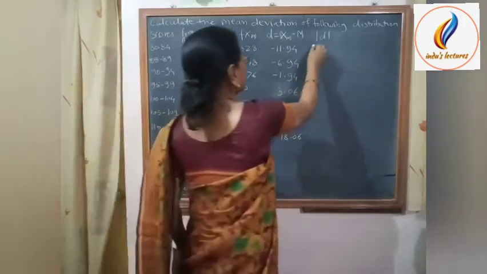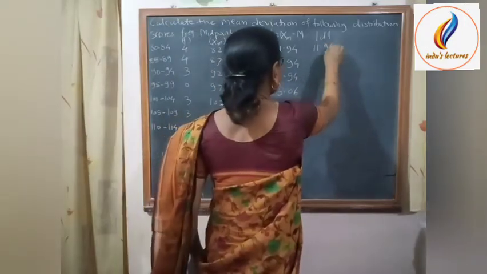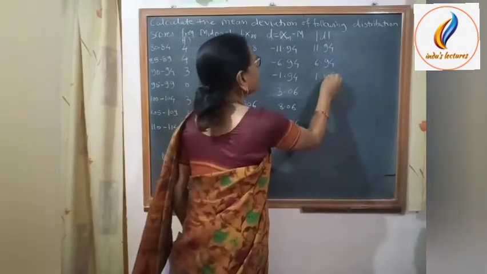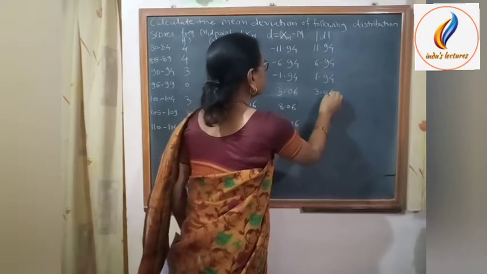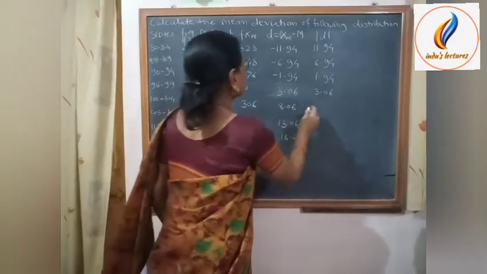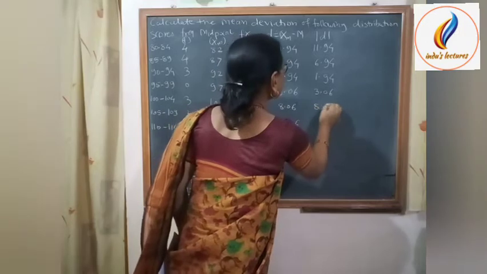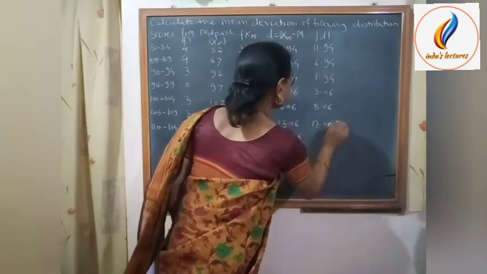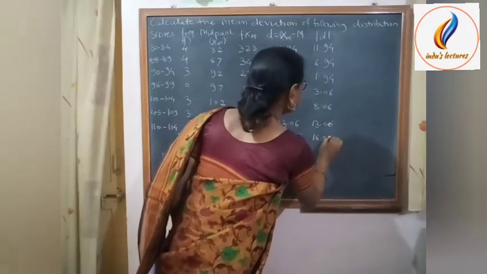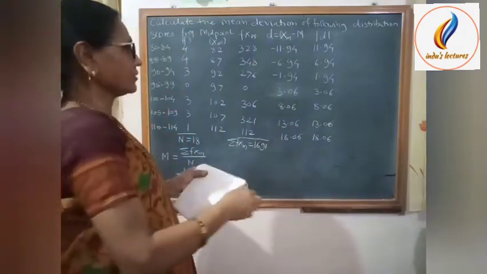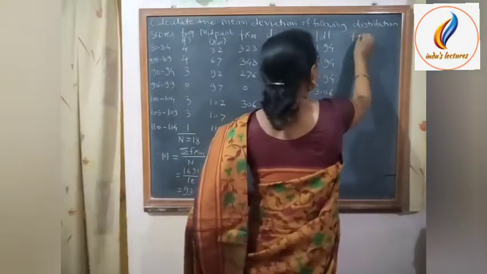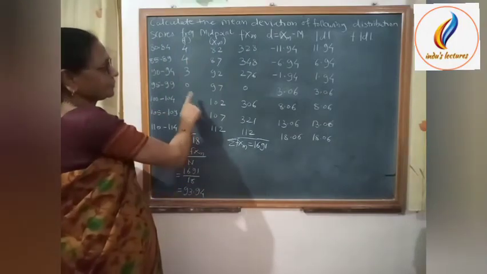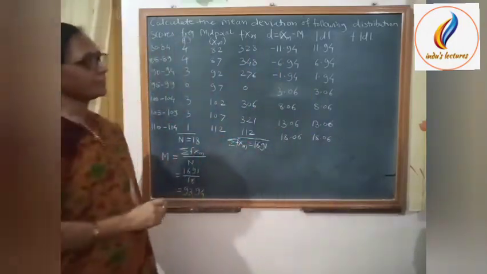Now we take the absolute value of these deviations. So for the first it is 11.94, then 6.94, 1.94, 3.06, then 8.06, 13.06 and 18.06. Now calculate the product f into mod d, that means frequency multiplied by the absolute value of the deviation.